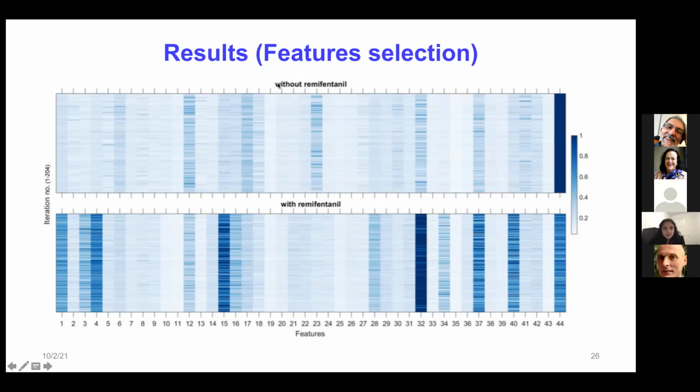Without remifentanil, the weights look different, and when we added remifentanil, the features selected, you can see here in the dark blue, were completely different. And there were only 2 features selected from the spectral domain, indicating that the traditional spectral way of differentiating the sedation level is not very good.